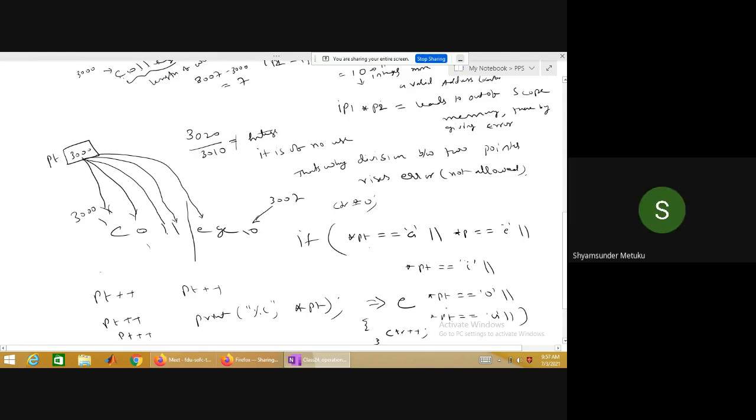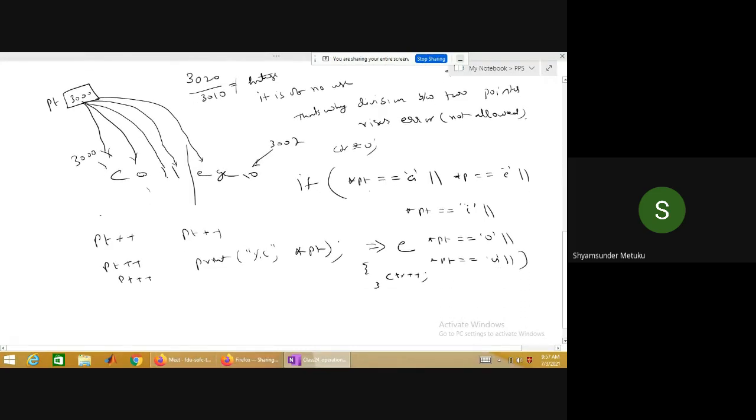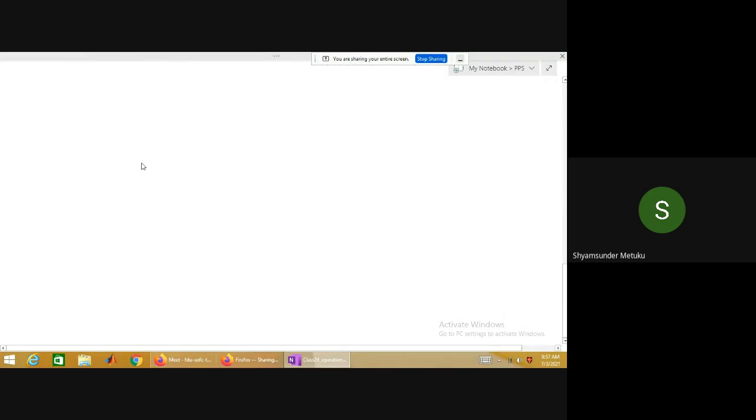Okay, so this is one example of incrementing a pointer by one. That's an advantage. Now decrementing a pointer, I'll also tell you. Suppose COLLEGE is given. Suppose I take an end pointer. This is called the start pointer. Maybe this is 3000. Sorry, this is the null character. End pointer, maybe this is 3007.